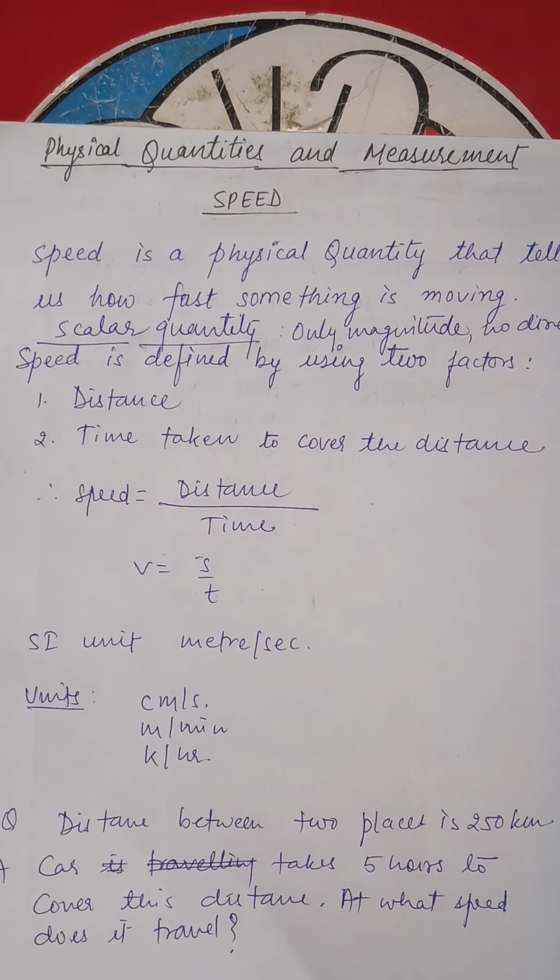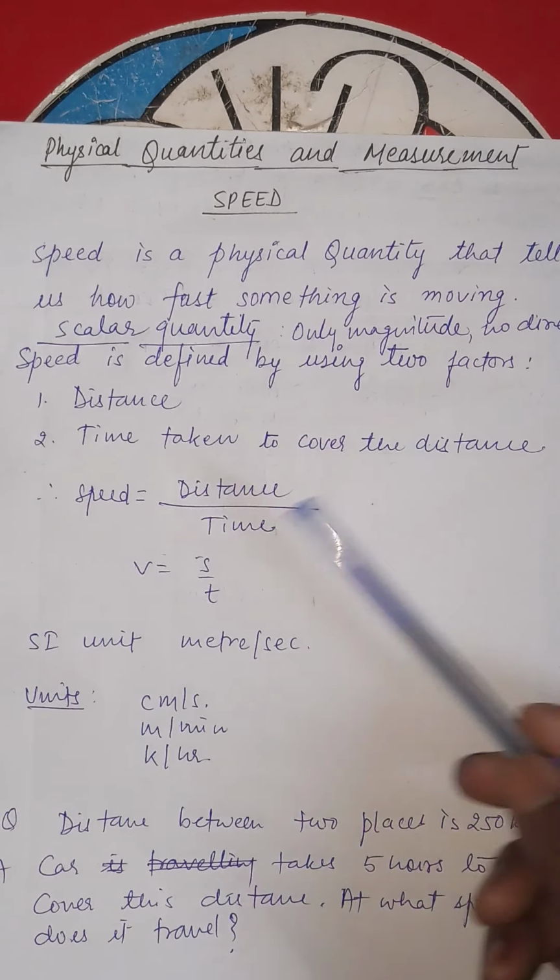So a term which is velocity. Okay, and velocity is a vector quantity, but we are talking about speed here, which is a scalar quantity having only magnitude but no direction. Okay, now if we define speed, how will you define it? We need two factors to define it. The first one is distance and the other one is the time taken to cover the distance.